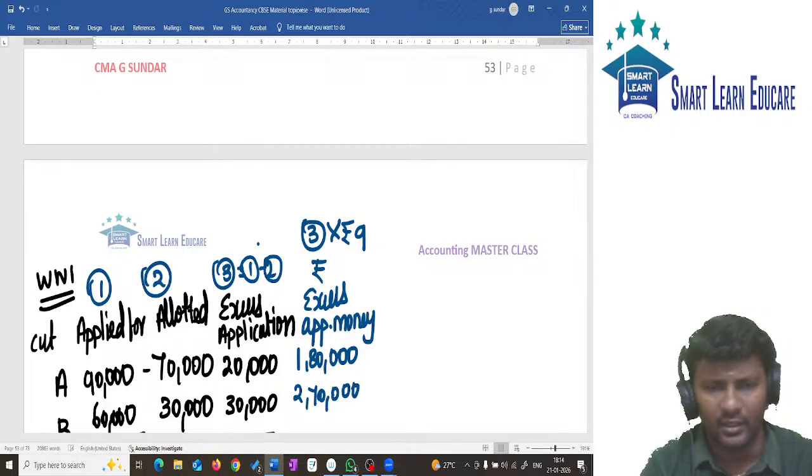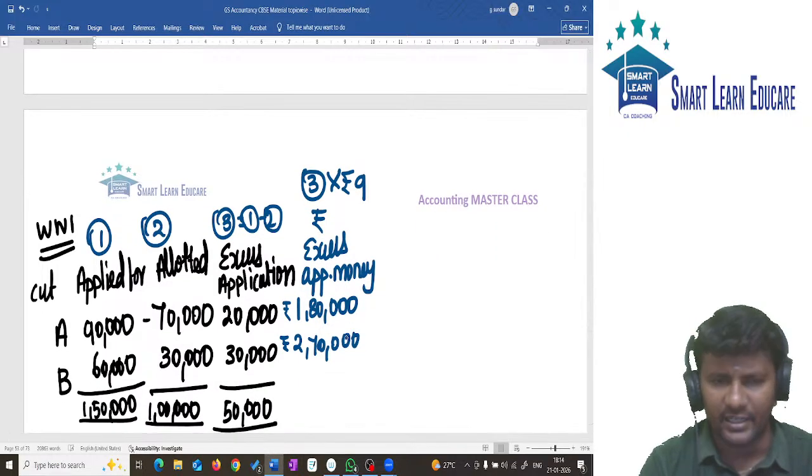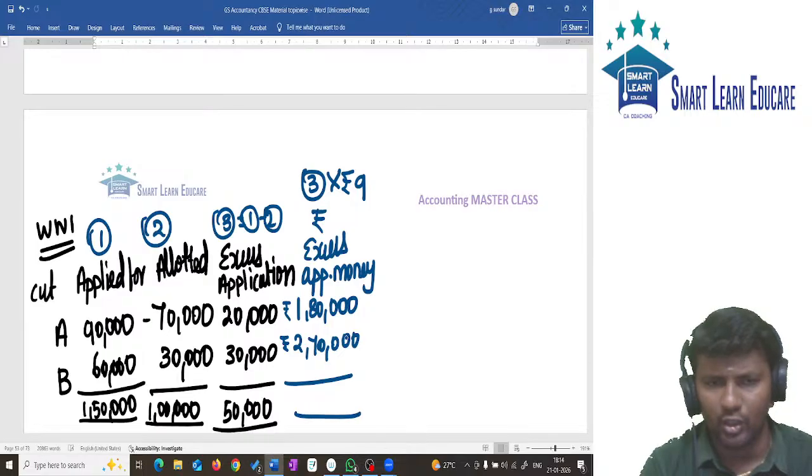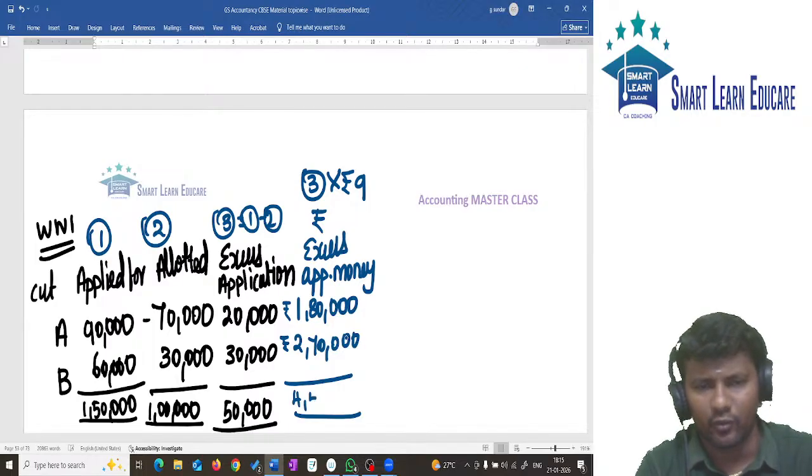But remember, these two things are rupees, not number of shares. Now in total, 1,80,000 plus 2,70,000 is 4,50,000. 4,50,000 rupees is the excess application money.